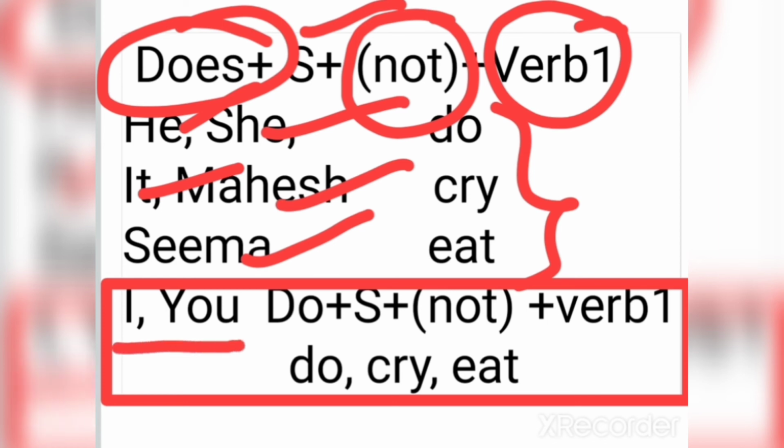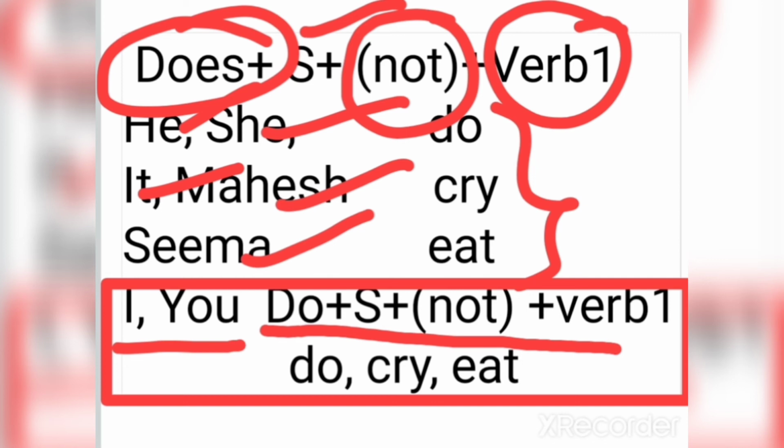I and you are also singular subjects, but with these singular subjects we do not use does, we use do for interrogative sentence. For example, do I not do my work, do you not do your work, do you not cry bitterly, do I cry bitterly.